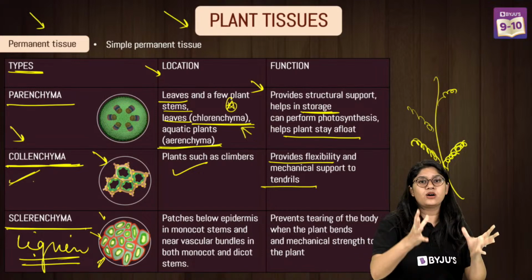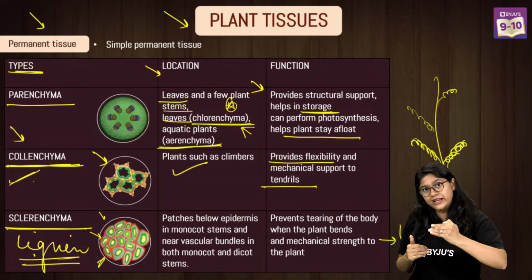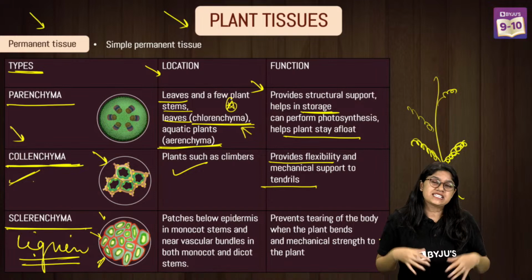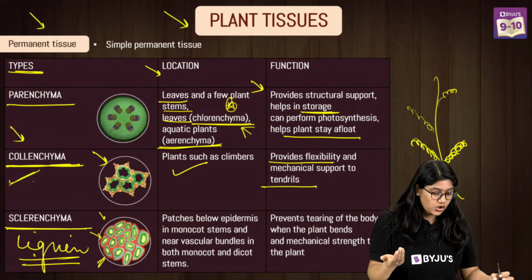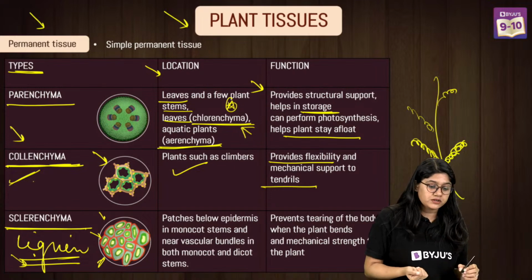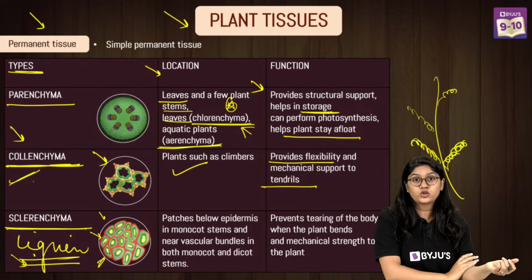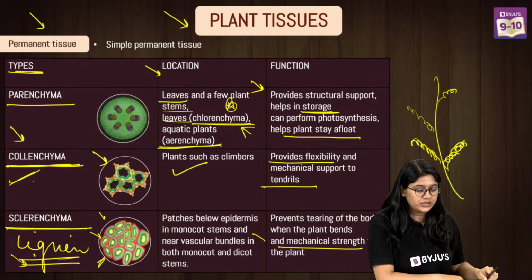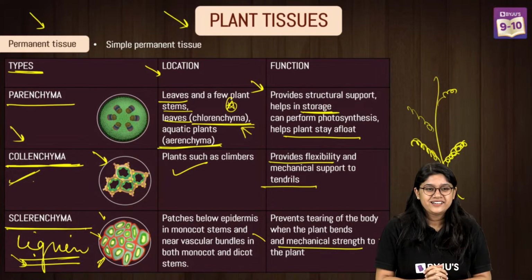So basically it just surrounds. What it does is it will not allow the molecules to move in. And of course, as this is a kind of cemented material, cells will not be able to receive anything and they will eventually die, right? So this material provides strength to the plants, or to the cells basically, and they are the ones that provide mechanical strength to the plants. Yes. Very good.